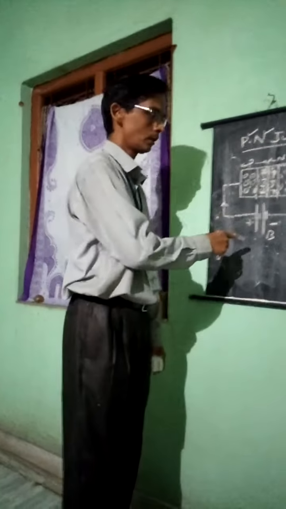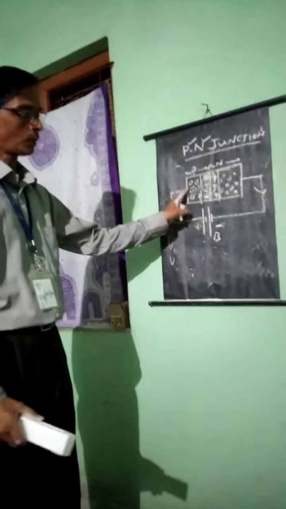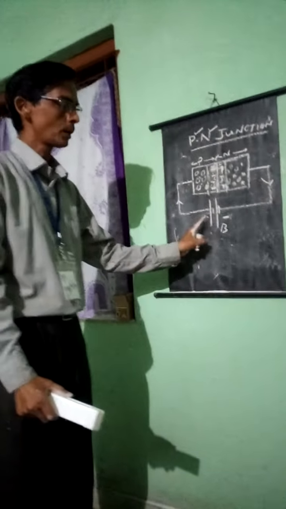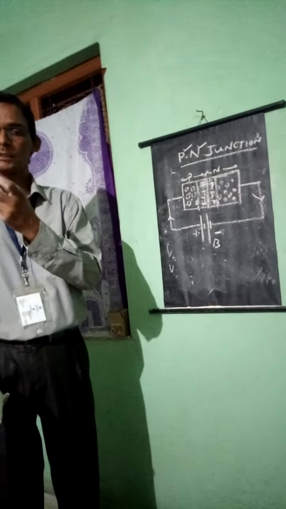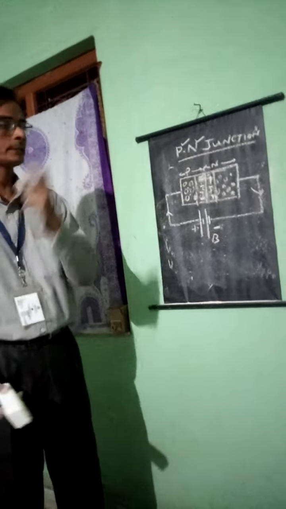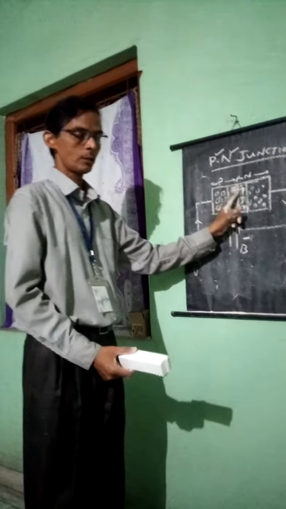Another thing you remember here: if somebody reverses this polarity, suppose you connect the p side to the minus side and the positive polarity to this side, what will happen? In that case, remember I told you, like charges repel each other, unlike charges attract each other. It is very difficult to overcome this barrier potential.